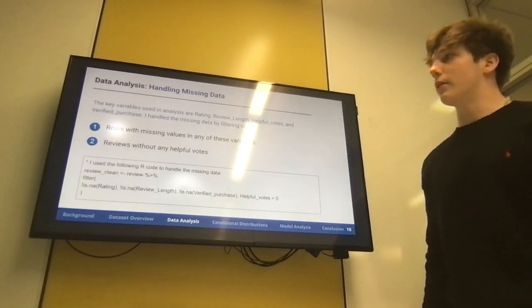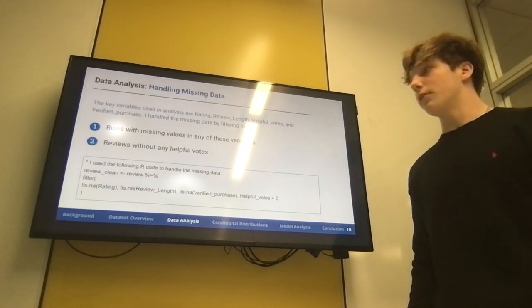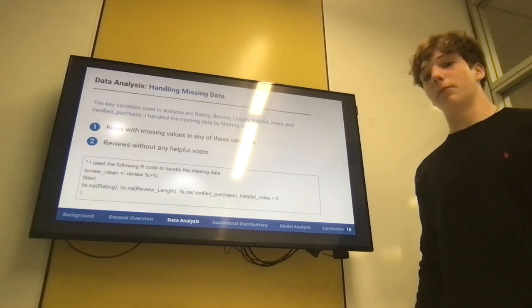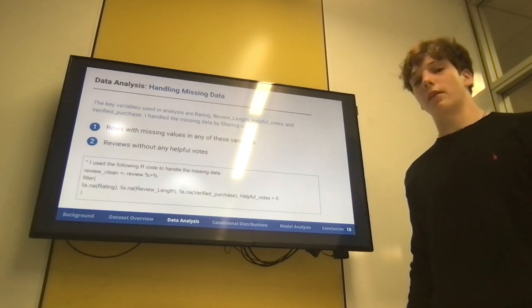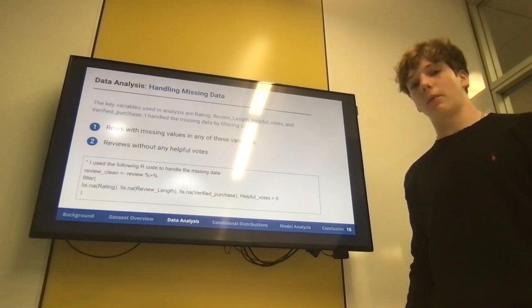I also want to mention how I handled the missing data in this investigation. Rows with any values that were missing in the previously mentioned variables were removed in order to simplify our investigation and look at more relevant points of data.